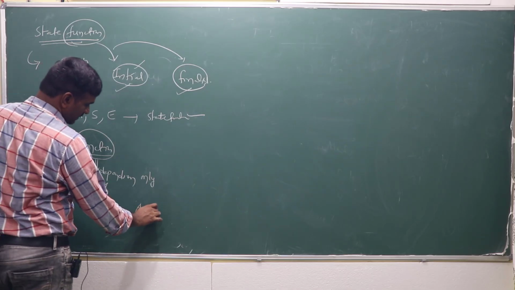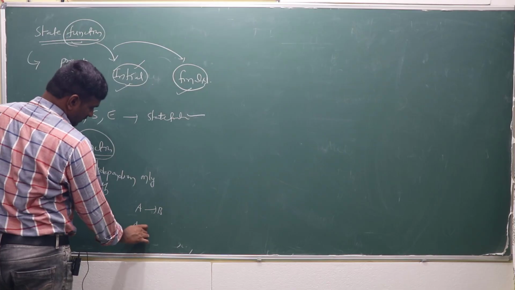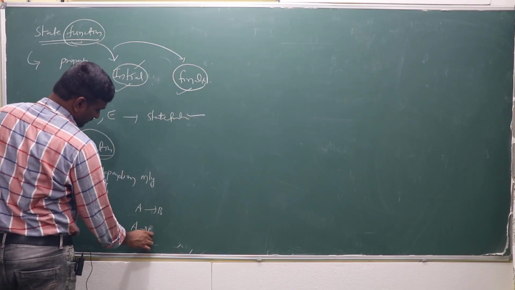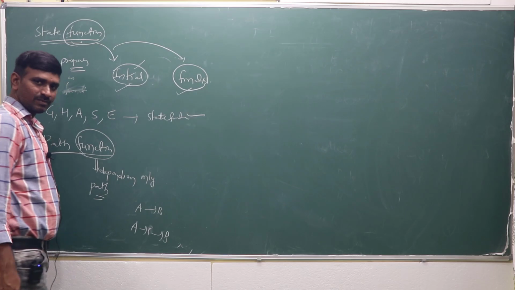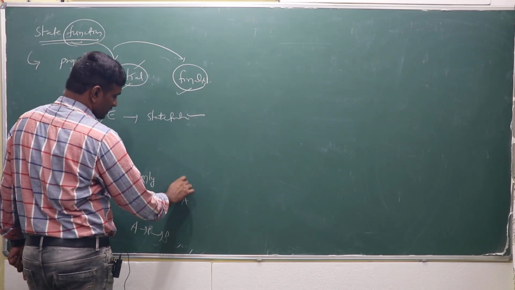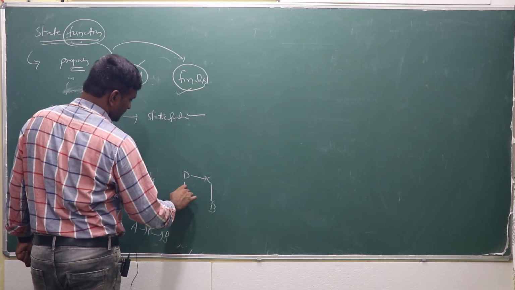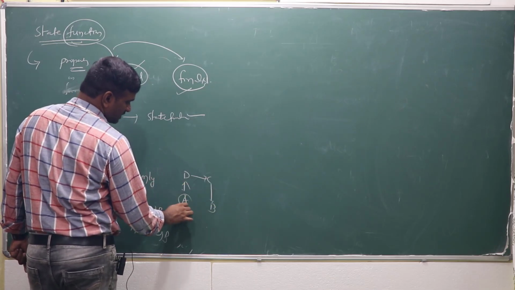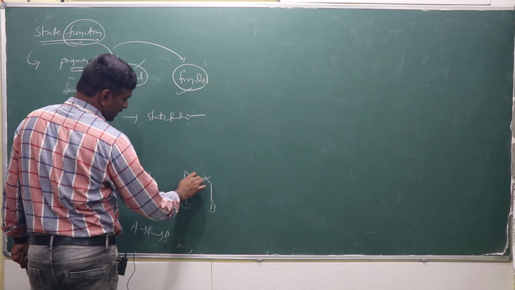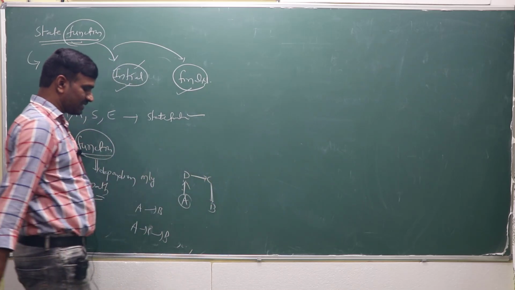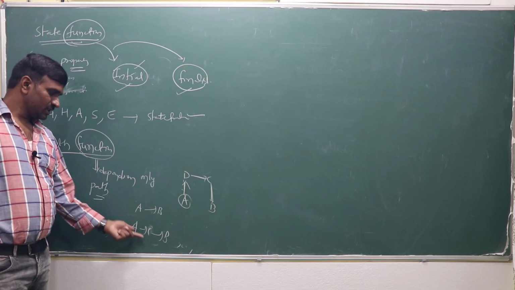A to B, or A to C and C to B, or A to D, D to C and C to B. So it depends upon the path taken, like that.